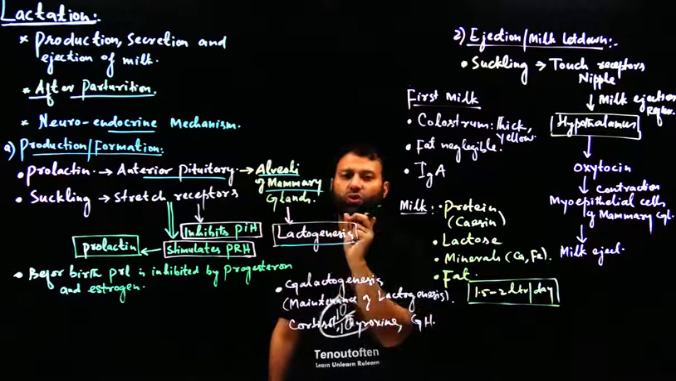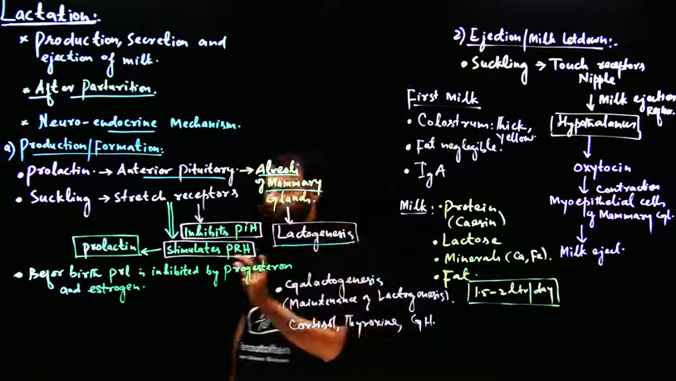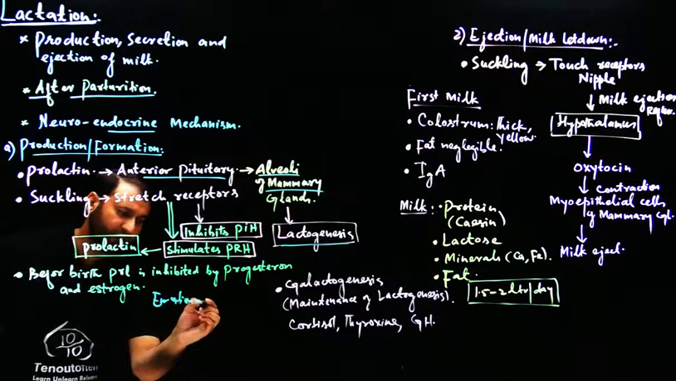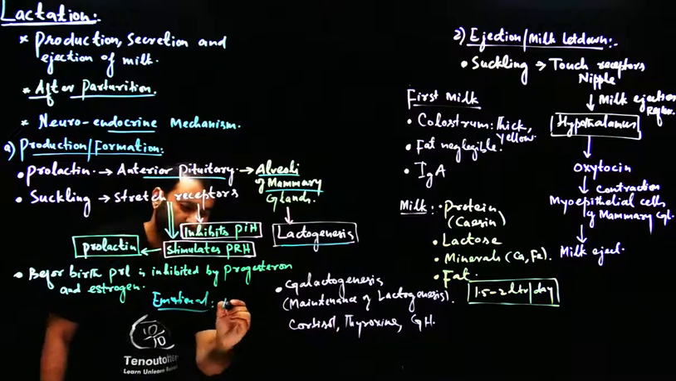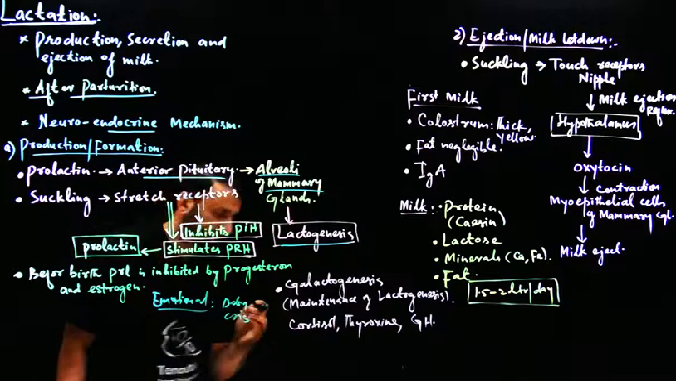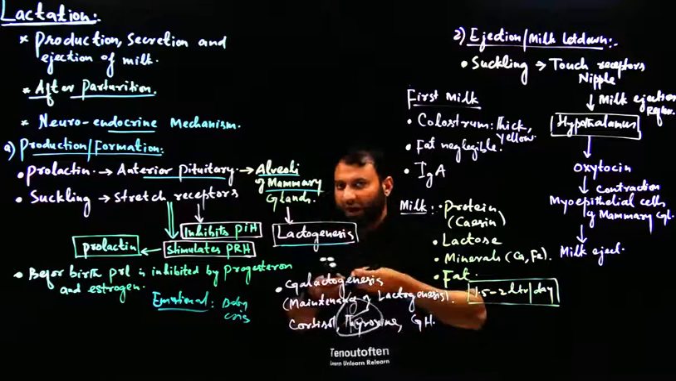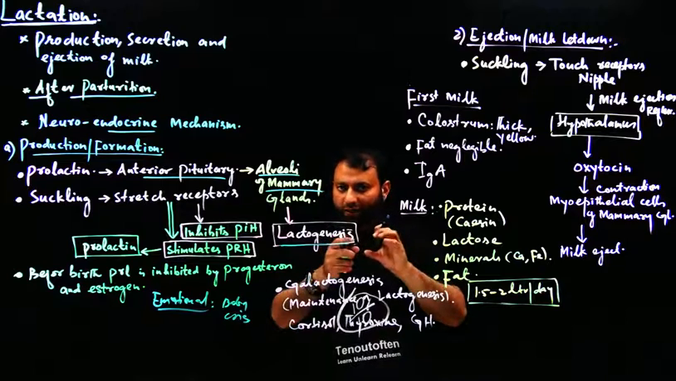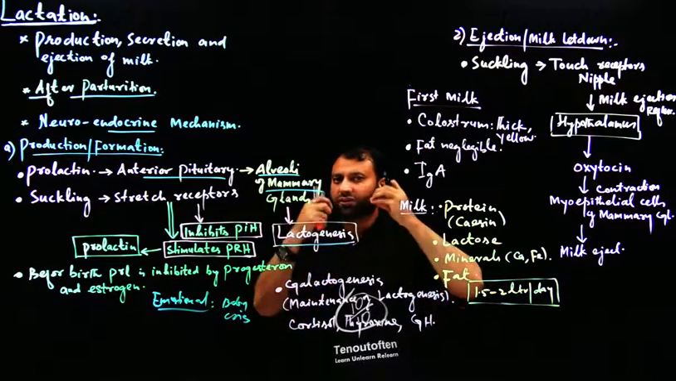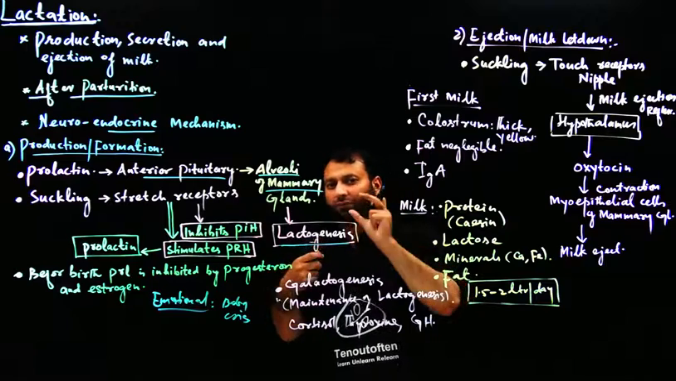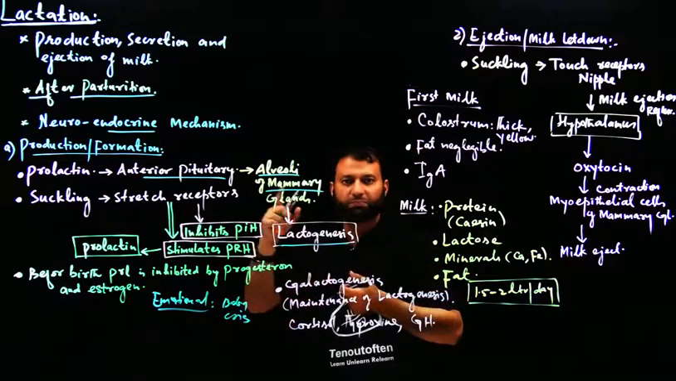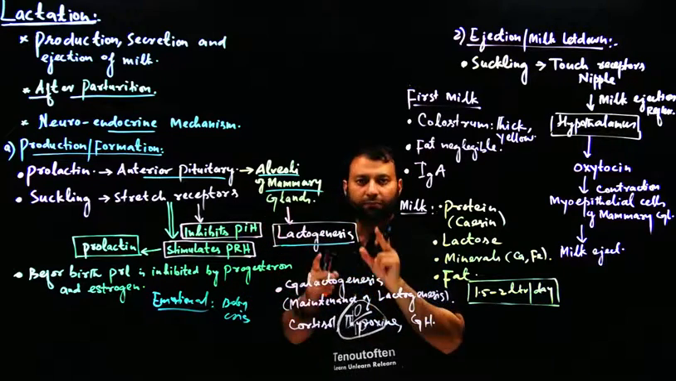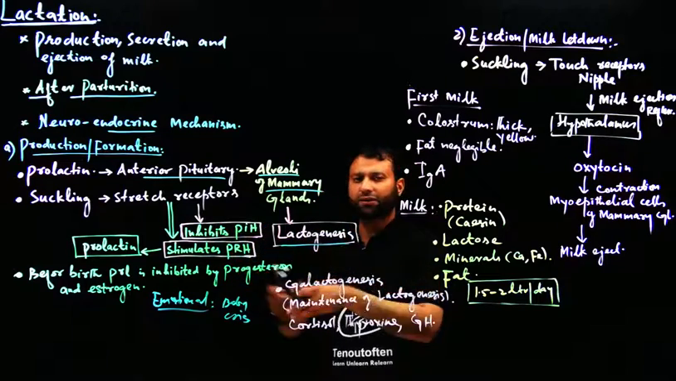Not only that, it's also under psychological, emotional control. When the baby cries, the crying is received by the nervous system of the mother. Those cries of the baby stimulate the hypothalamus, which again secretes PRH, and PRH again stimulates the anterior pituitary to secrete PRL, prolactin hormone. Then prolactin hormone goes to the alveoli, and the process begins again.